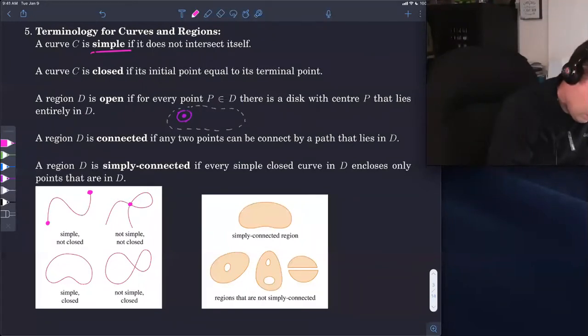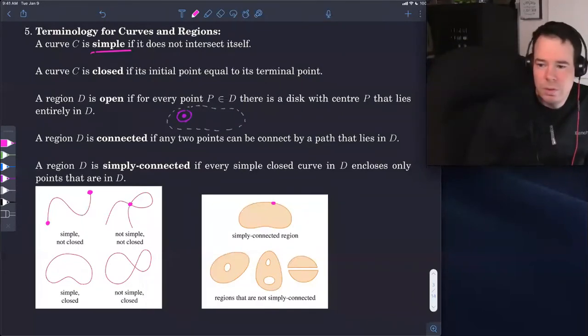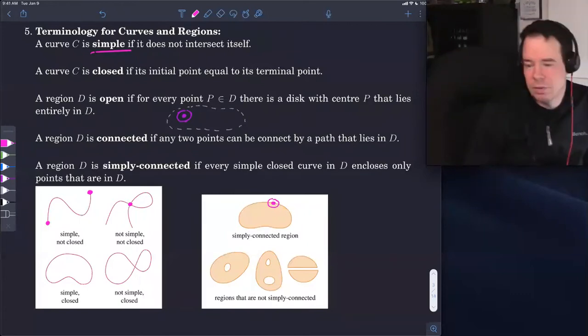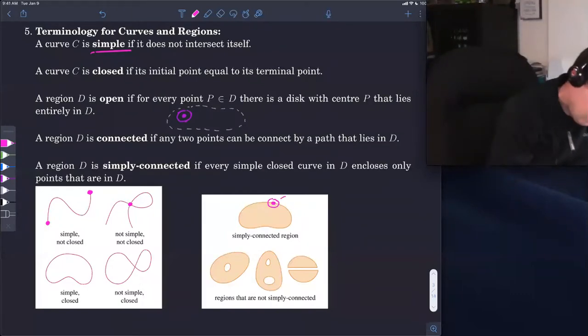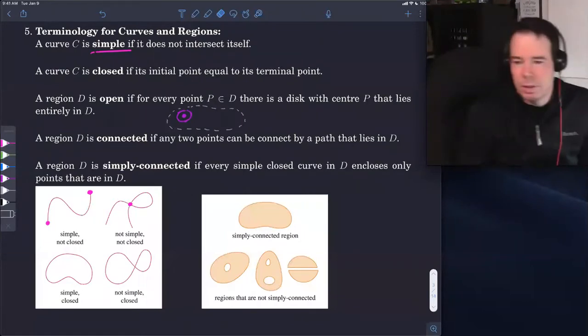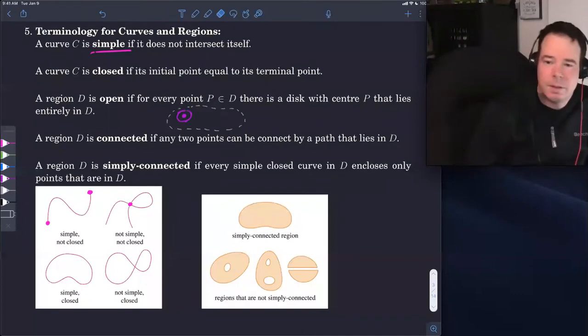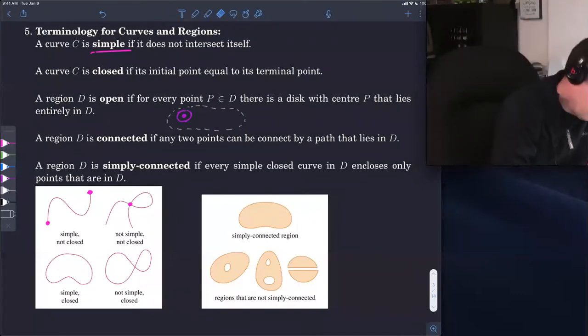So we've got a solid boundary. Suppose I consider a point on the boundary. There's no disk that I can draw around it such that it lies entirely inside D, because any disk I draw around it, no matter how small, is going to have stuff that lives outside. There's going to be stuff that's outside, and there'll be stuff that's inside. So when we're talking about an open region, we're typically not including the boundary, because the boundary points won't exist if we're dealing with an open region.